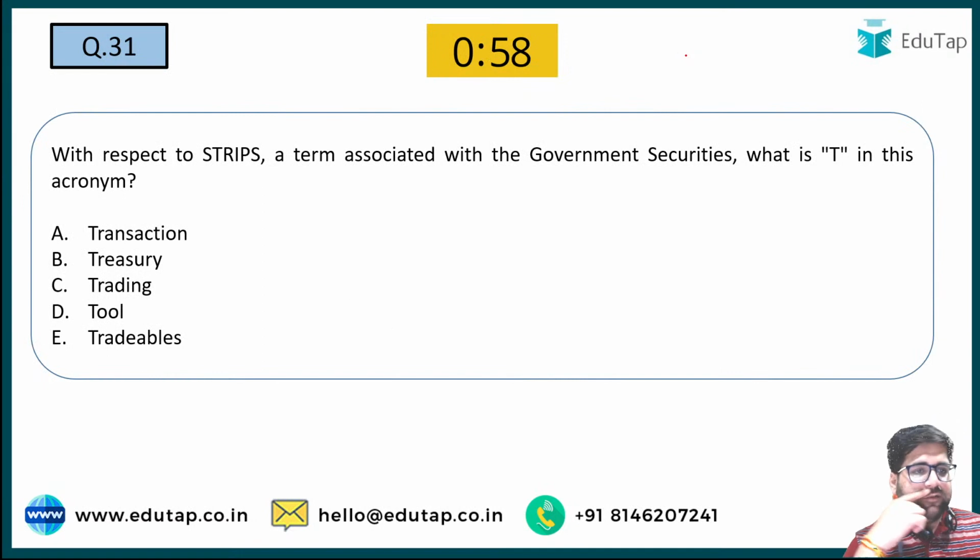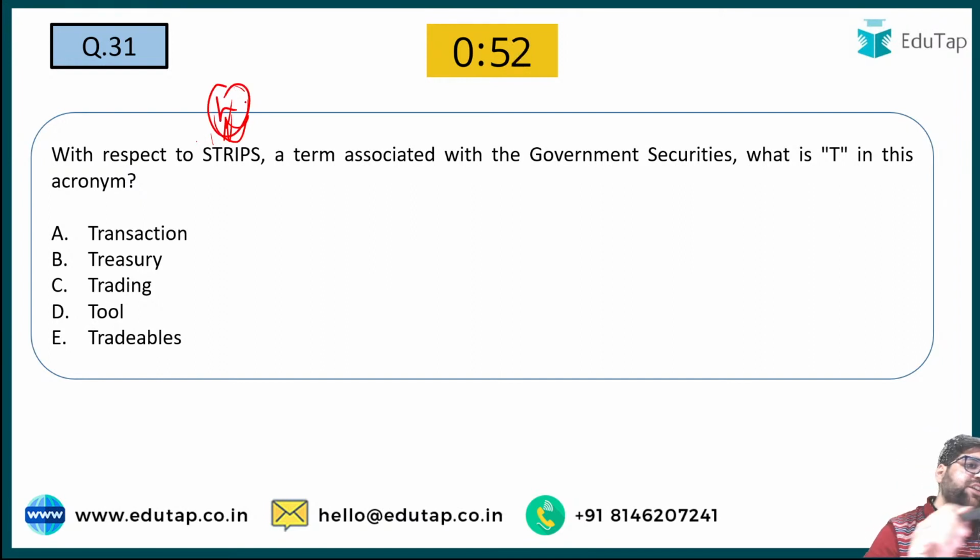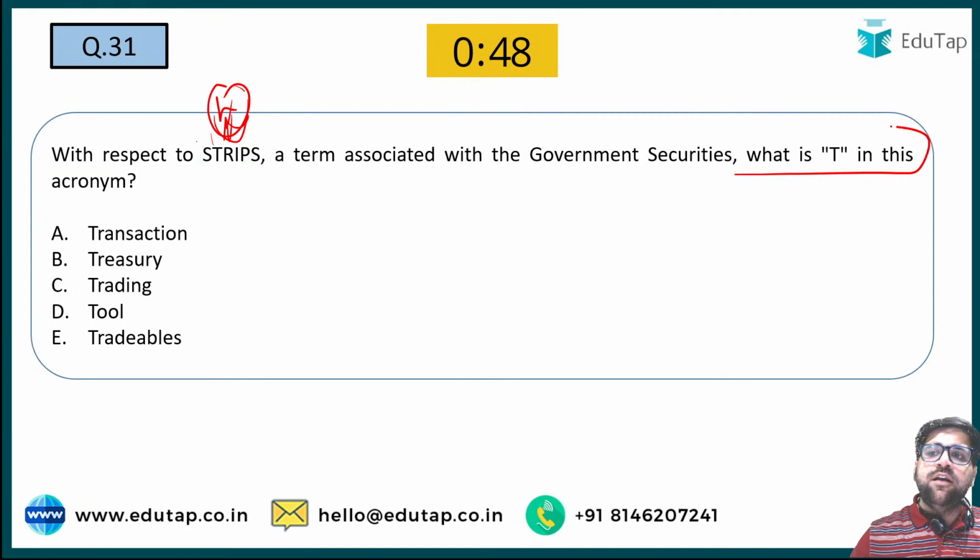Question number 31. With respect to STRIPS. STRIPS is a very important component of your market. STRIPS, government securities associated. What is the correct term of T? What does T stand for when it comes to STRIPS?